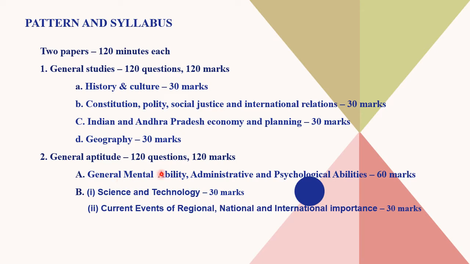The second paper is General Aptitude. It is also for 120 marks with 120 questions, and it has two sections. First section is General Mental Ability, Administrative and Psychological Abilities. This is for 60 marks. And in the second section, Science and Technology for 30 marks and Current Events of Regional, National and International Importance, that means Current Affairs, for 30 marks. So we will discuss each section of the syllabus in detail.